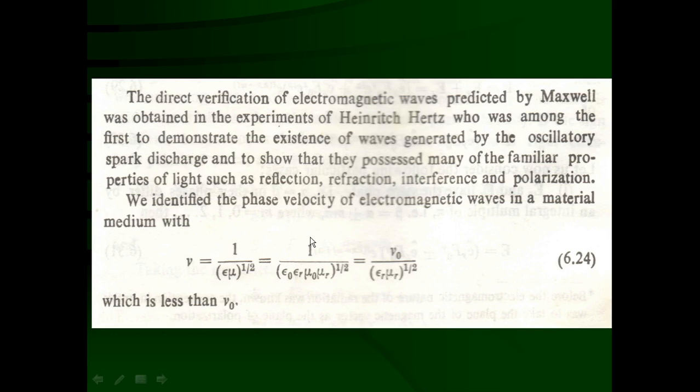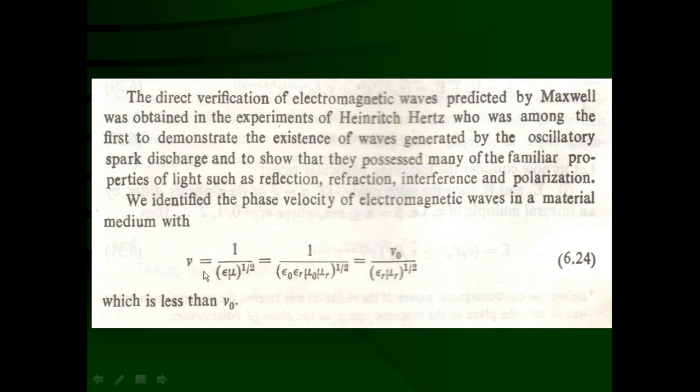And we have already established that 1 upon (mu 0 epsilon 0) raised to 1 half is nothing but V0, the velocity of electromagnetic waves in free space. So the phase velocity V in a material medium is equal to the phase velocity of electromagnetic waves in free space upon (epsilon r mu r) raised to 1 half, and this value is always greater than 1.